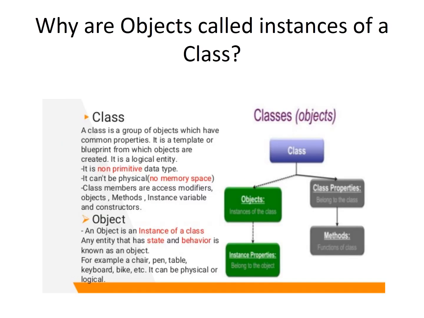Now, why do we call objects as instances of a class? We have studied about class and objects in the previous classes also, that a class is a group of objects which have common properties. It is a template or blueprint from which objects are created.